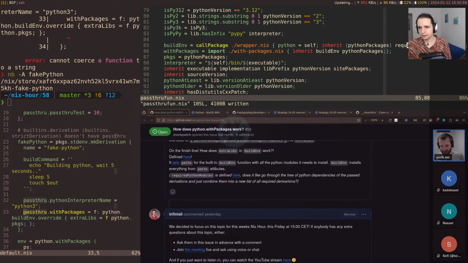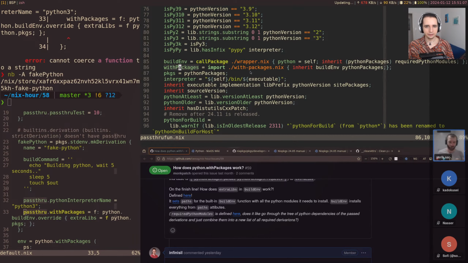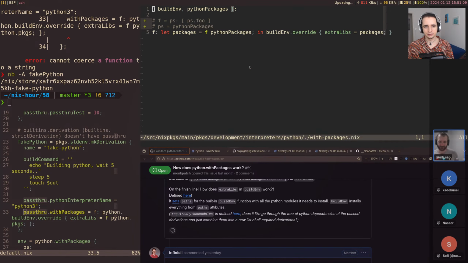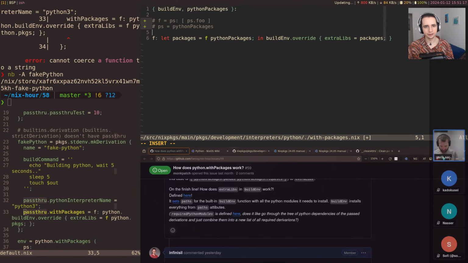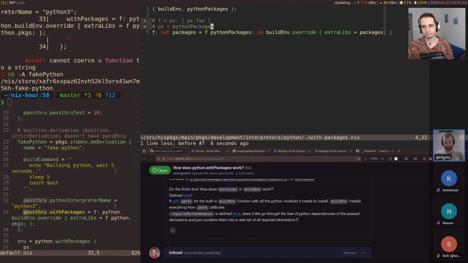So it looks like this is not influenced by the actual function. So we have withPackages, we kind of wrap it around buildEnv, and only withPackages knows about this function and which packages are actually required. And that's this. So right, the function passed by the user selects the ones the user wants. But buildEnv doesn't really know about this, extraLibs contains them.